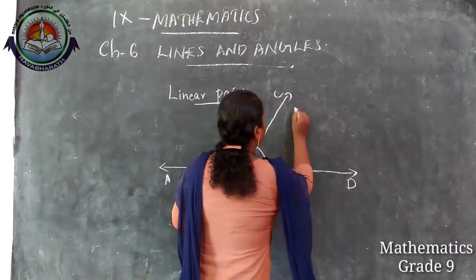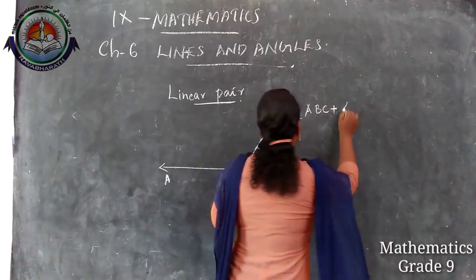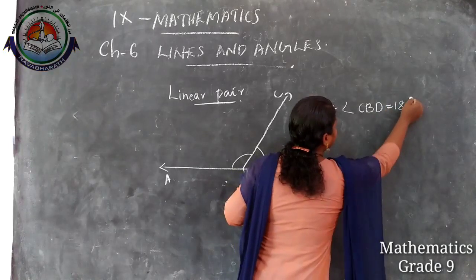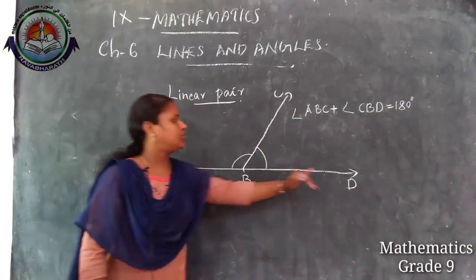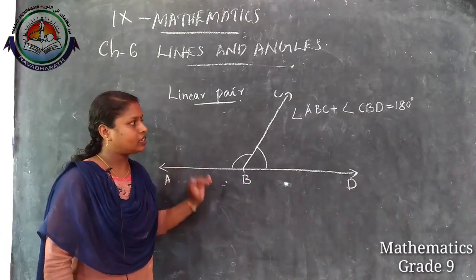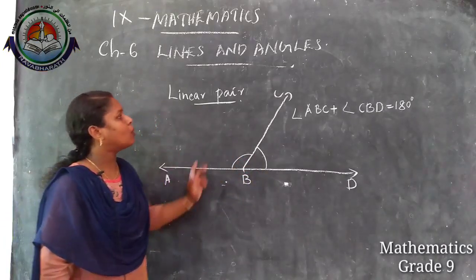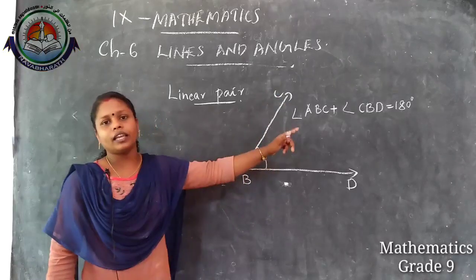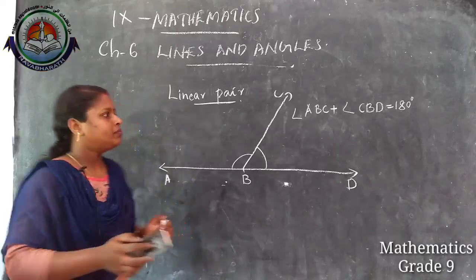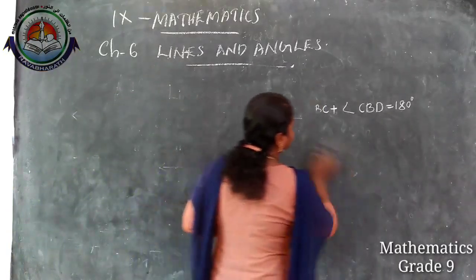And here angle ABC plus angle CBD equals 180 degree, because here ABD is a line, therefore its measure is 180 degree. Line means it is a straight angle, therefore the sum of a linear pair is 180 degree, that is linear pair. So these are the basic terms of this chapter.